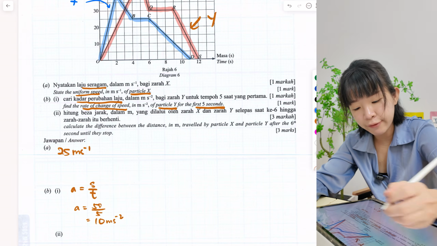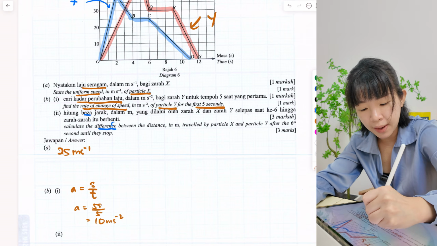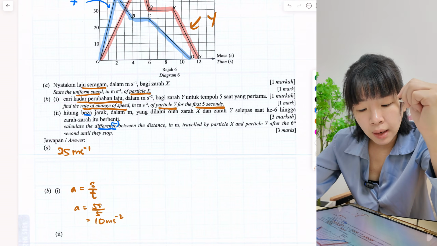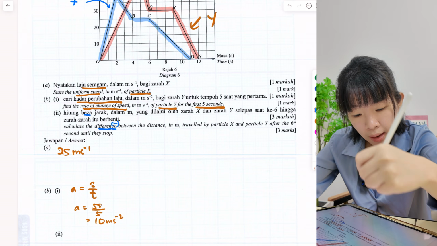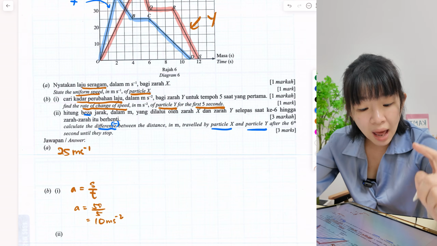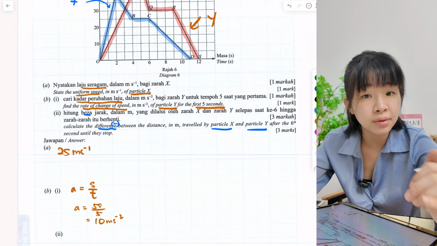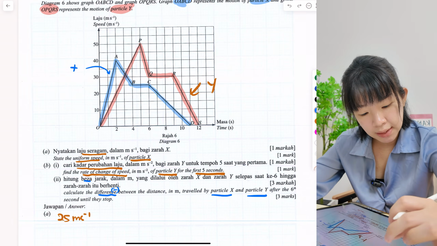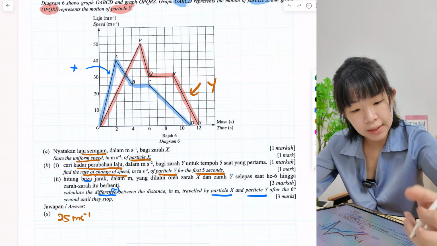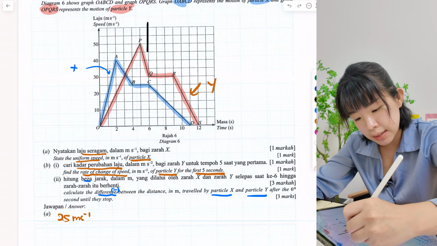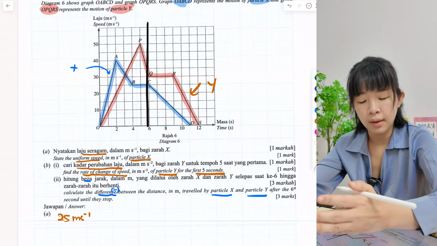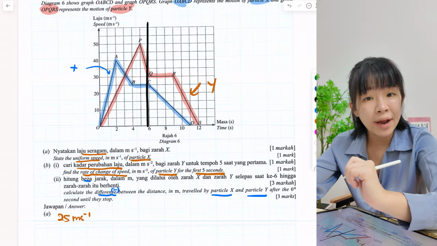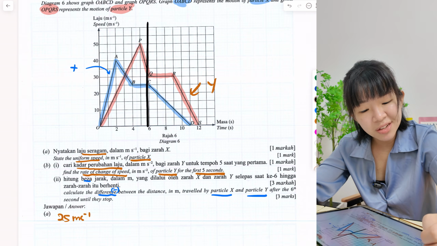Alright. Now part 2. Calculate the difference. Okay, now you need to find the difference. When you see the word difference (beza), you know you need to minus. Minus what? The distance between x and y after 6 seconds until they stop. Okay, so from the 6th second (saat ke-6) until they stop, meaning we only look at this line from here onwards. Okay, we look at particle y first. Particle y, what is the distance traveled?